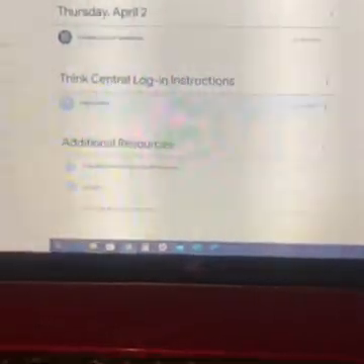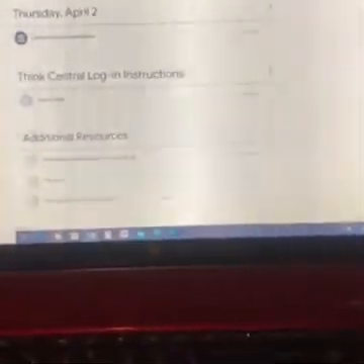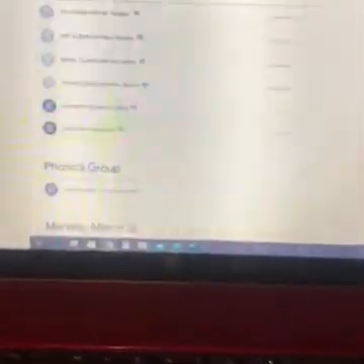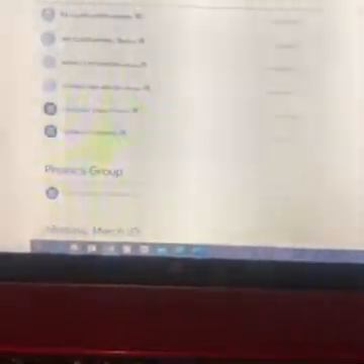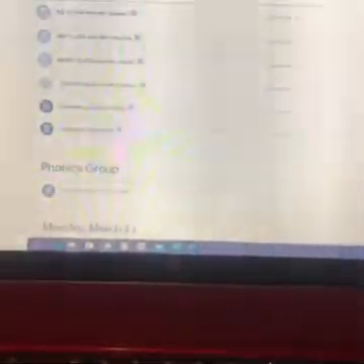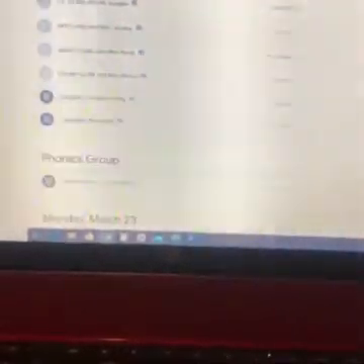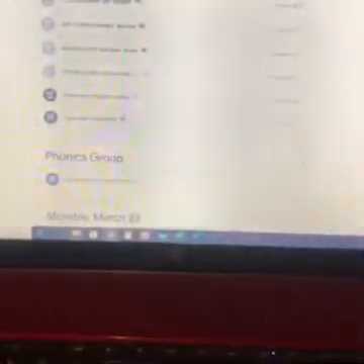If you don't know how to log into Think Central, there's directions right here, and then there's some other additional resources in the middle there. There's books that you can read online. You can take your AR test online. If you're confused about perimeter, and next week we're going to do area, I uploaded some videos there for you. These are your specials that you should be completing during the week. I'm logged in under another student's name right now, so some of them are grayed out because they've already completed them for the week, so you should try to do at least one a day.